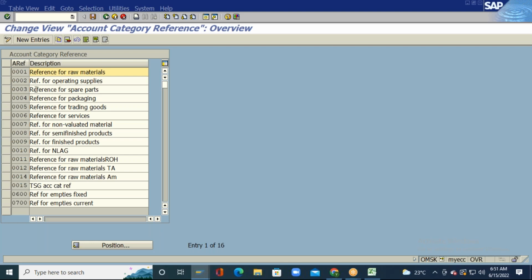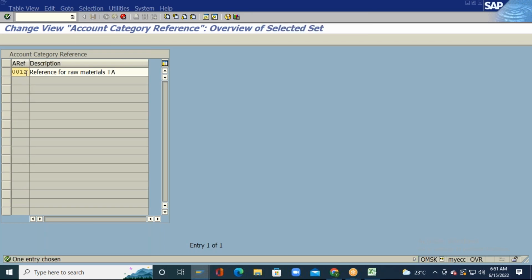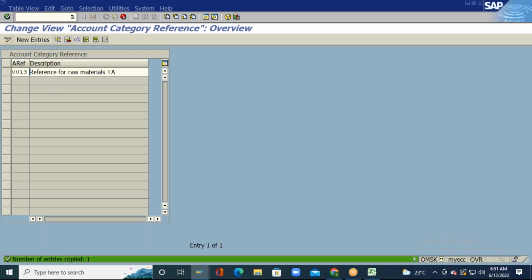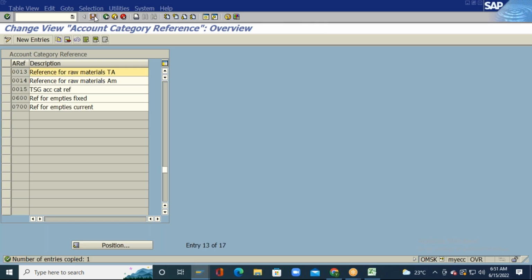For spare parts, one account category reference. I need to define one account category reference for each and every material type. So I will create 0012, and 13 as a new one. I'm just trying to create one account category reference key. I will just save it.